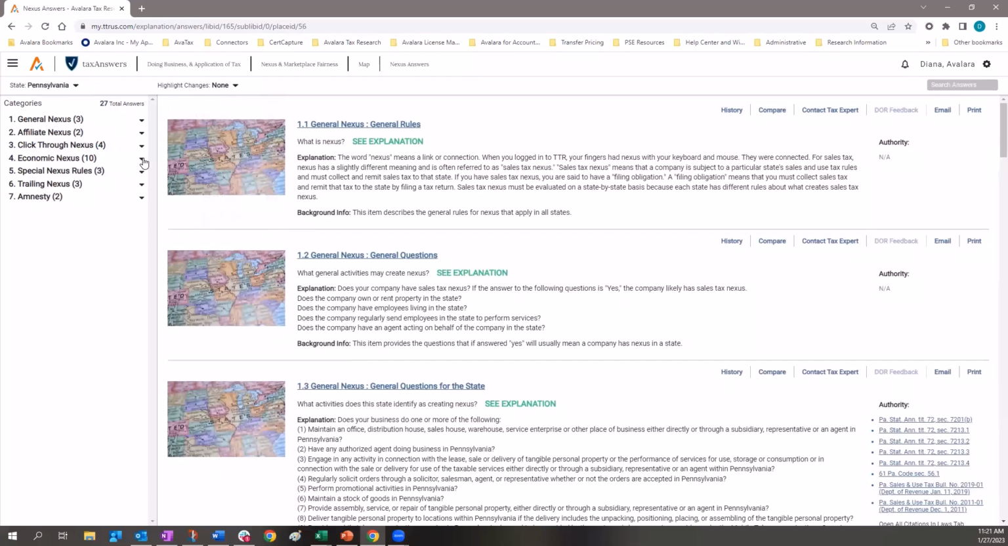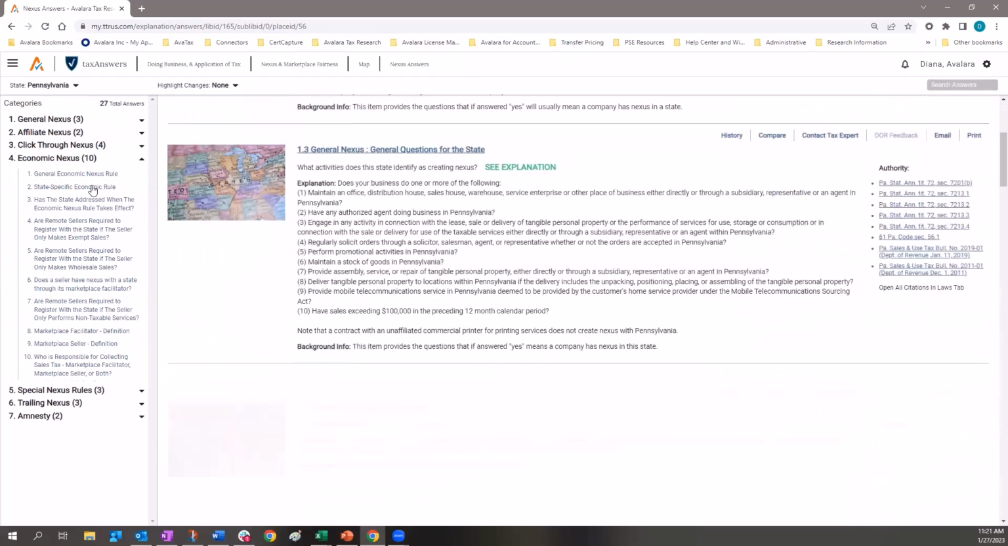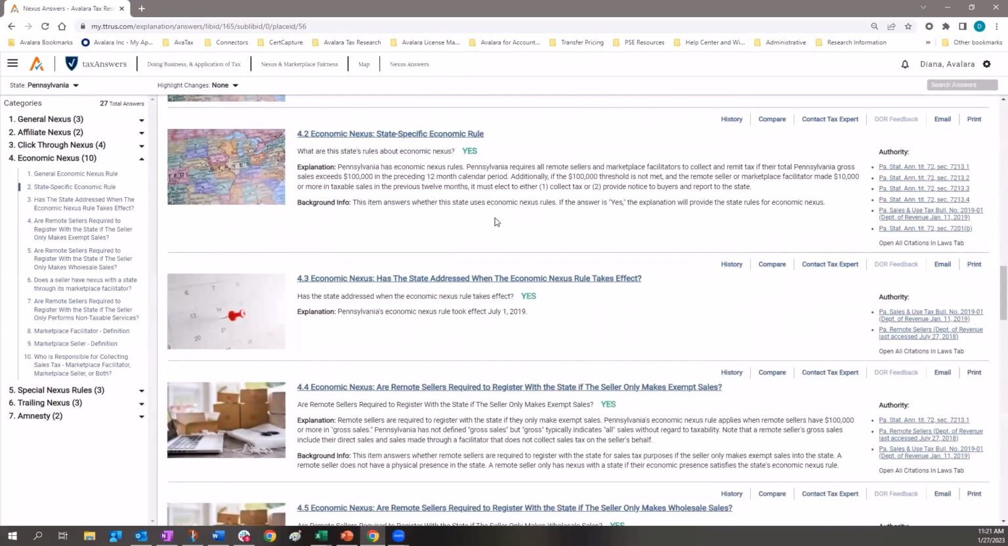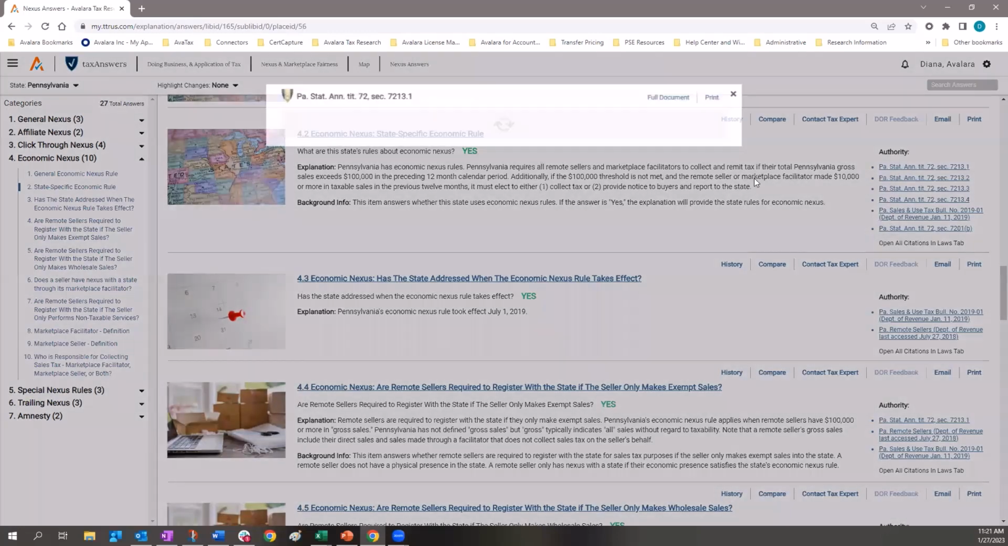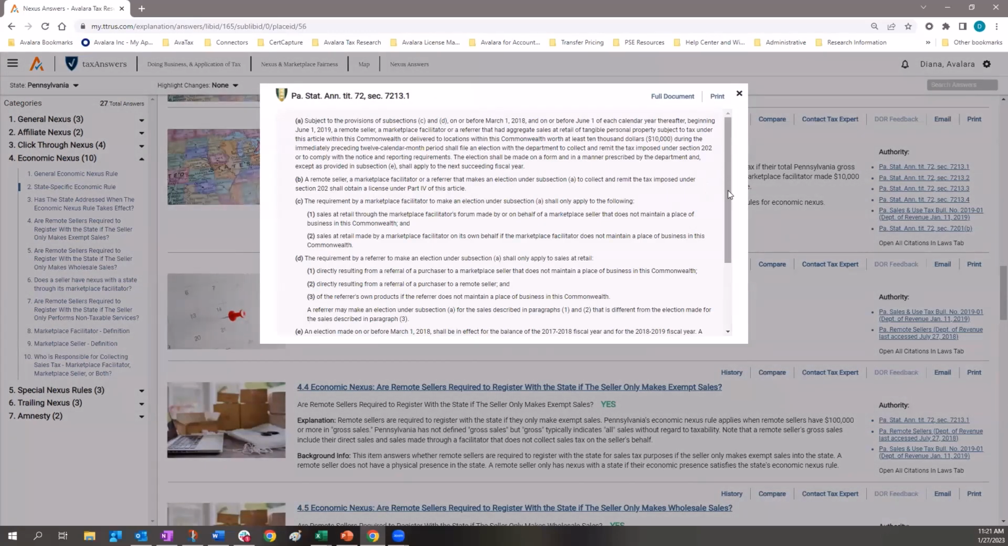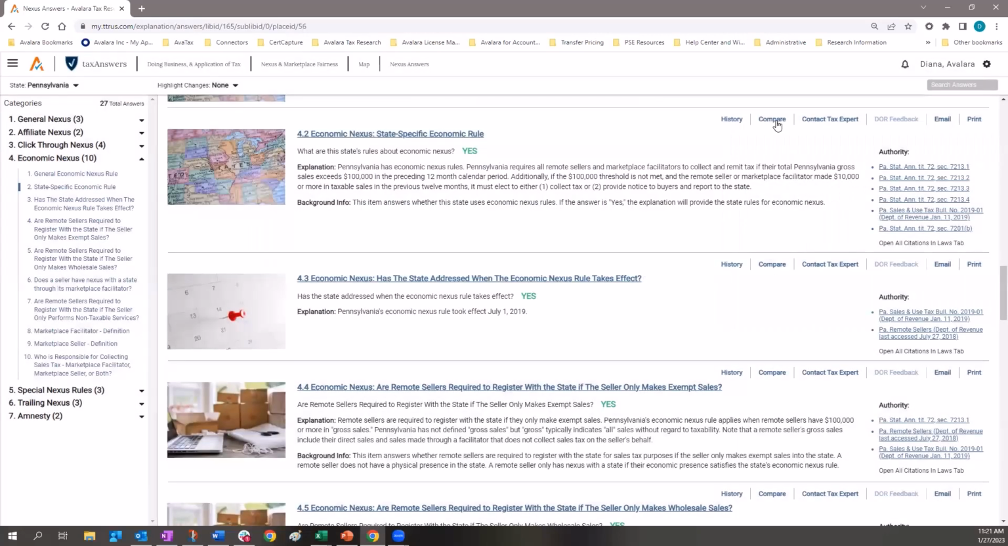Now I'm going to hop down to the economic nexus topic and the state-specific economic nexus rule for Pennsylvania. You can see here it's an easy to read and understand explanation of Pennsylvania's economic nexus, and in addition to that, it provides the reporting requirement that exists in Pennsylvania. You have all of your citations here that you can use to reference. You can compare with another state easily.